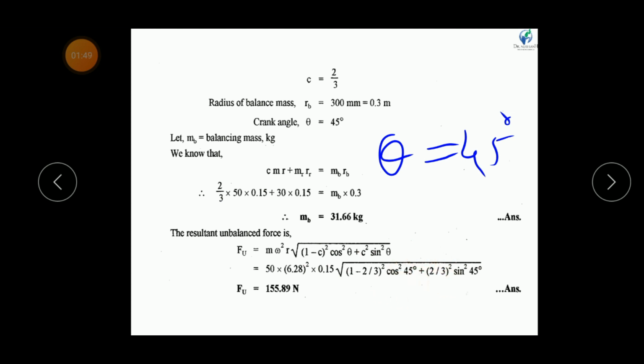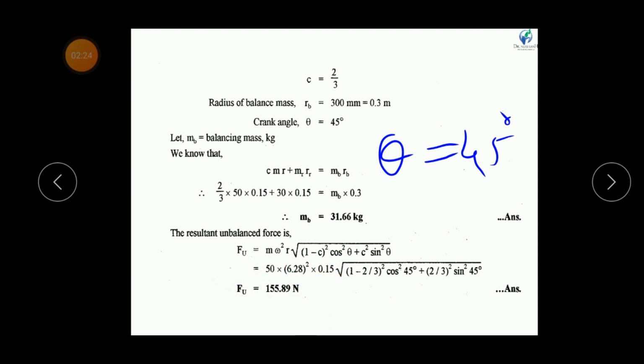We have to determine the resultant unbalanced force at 45 degree from inner dead center. So theta is 45 degree, plus (2/3) square into sin square 45 degree. If we solve this equation, then we get FU is equal to 155.89 Newton. So this is our answer 2.